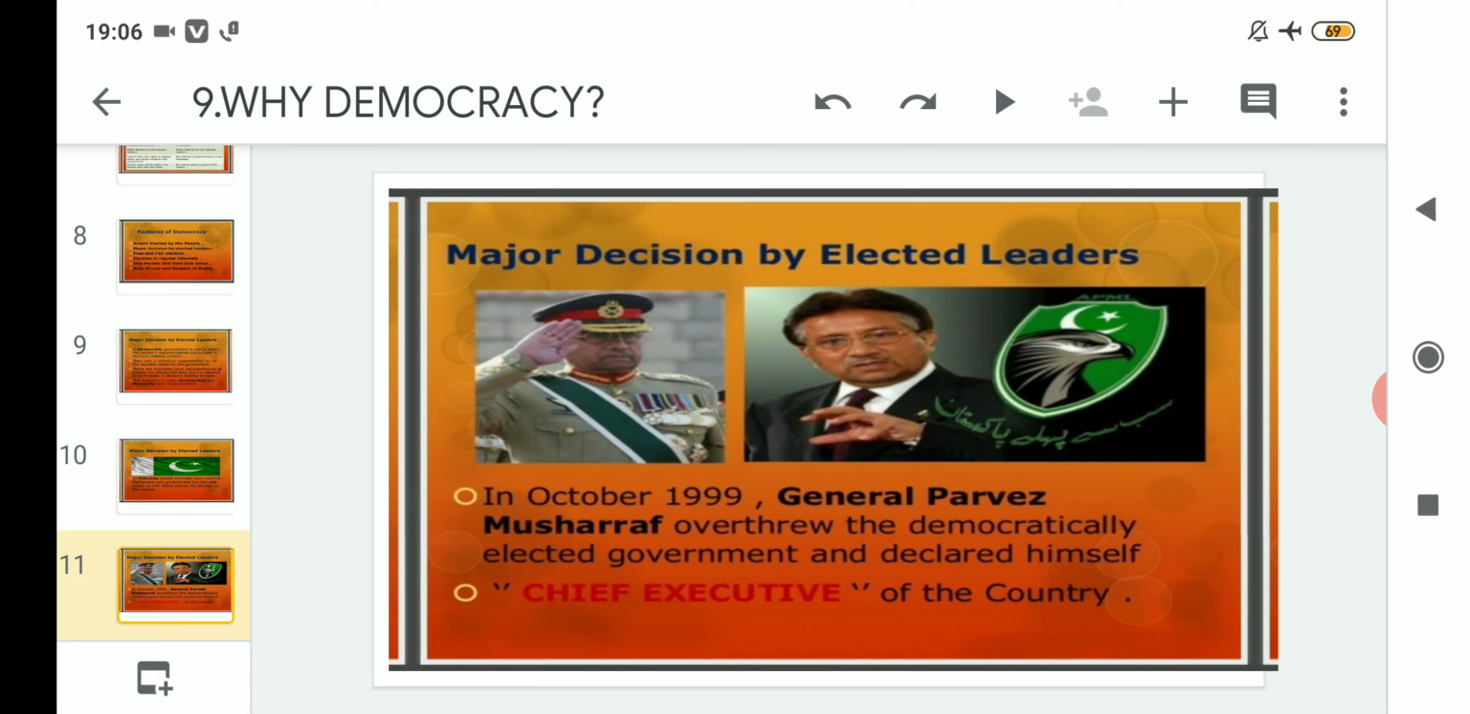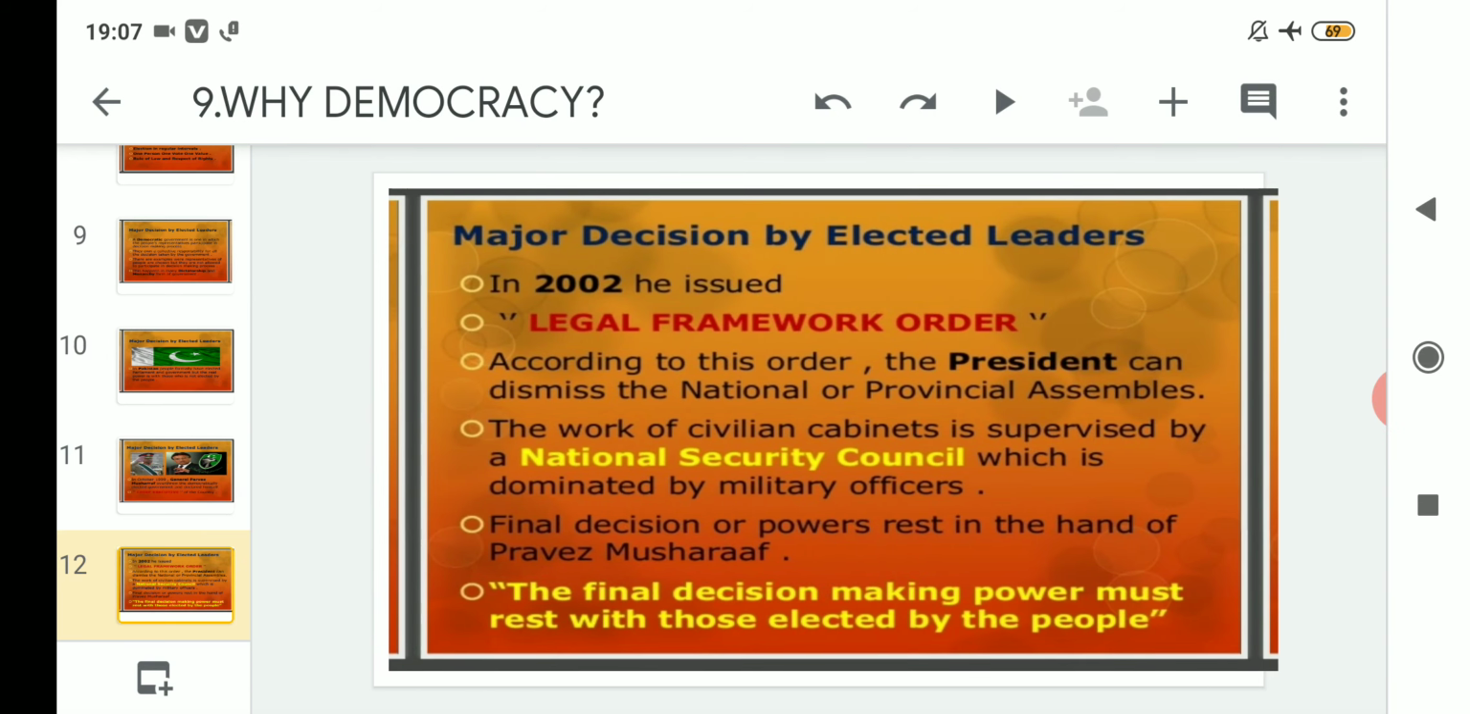This was totally wrong, and it was also declared a non-constitutional form of government. That means against the constitution he had utilized power, and the democratic government which was running very smoothly, he overthrew and declared himself the chief executive of the country, which was totally non-democratic. Clear? After that, in 2002 he issued the Legal Framework Order, if you remember.